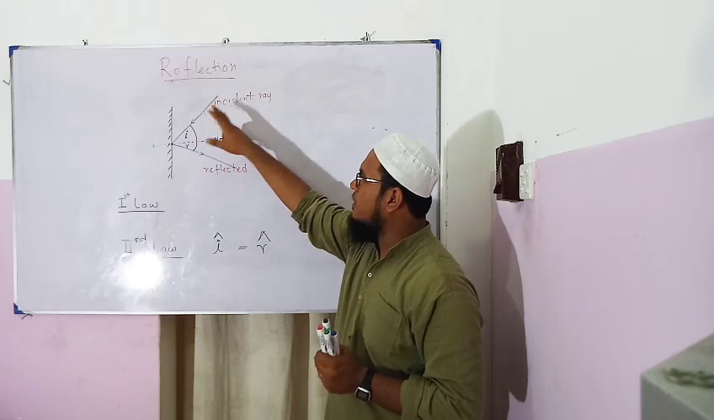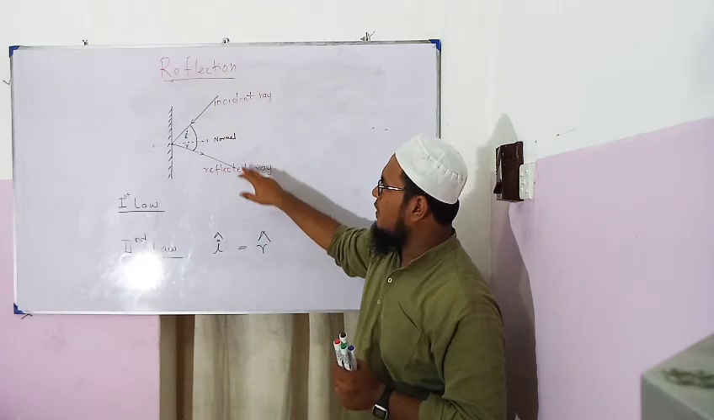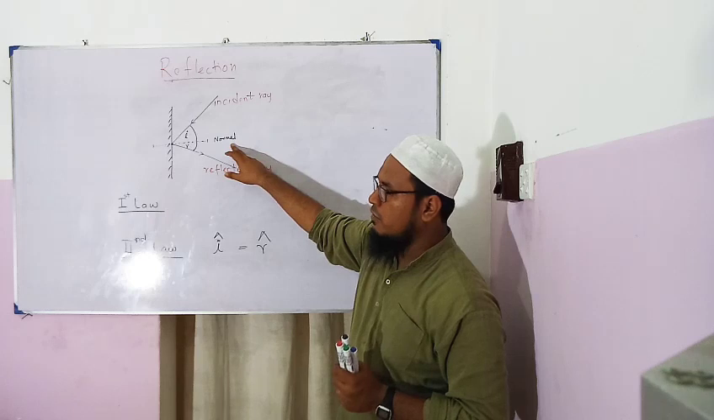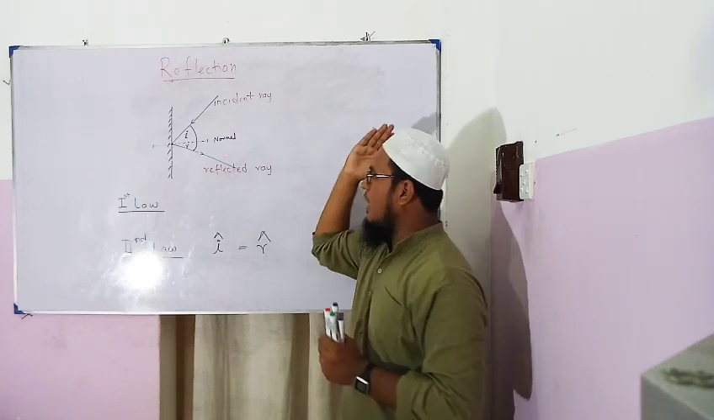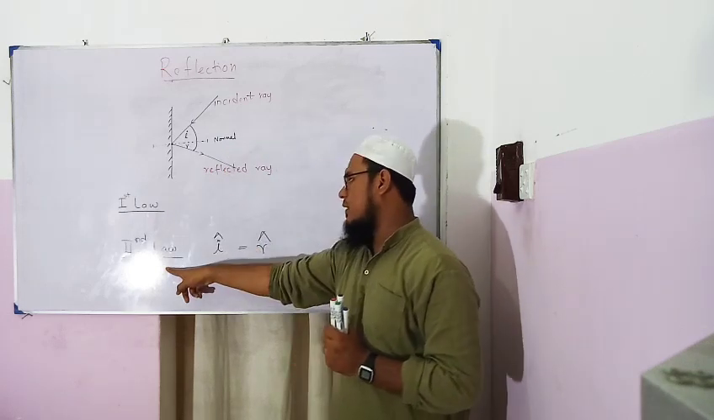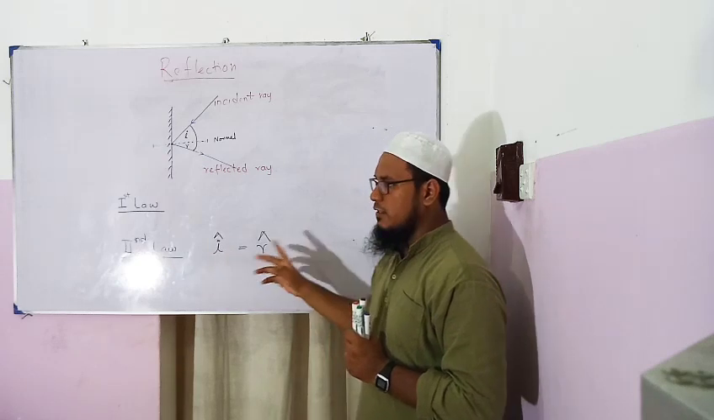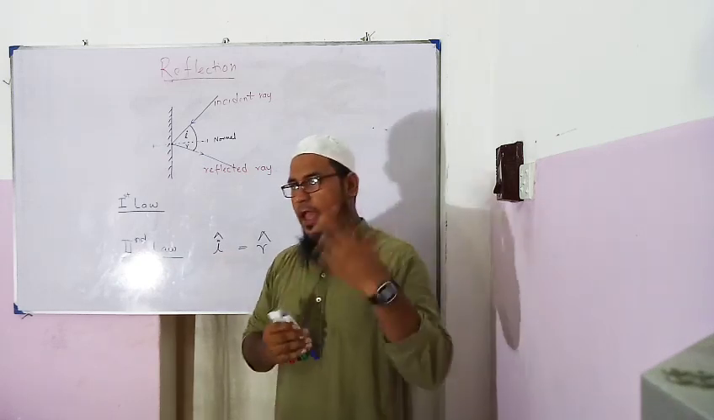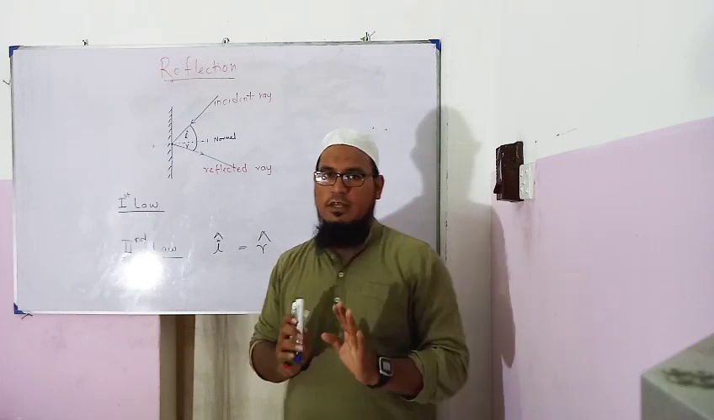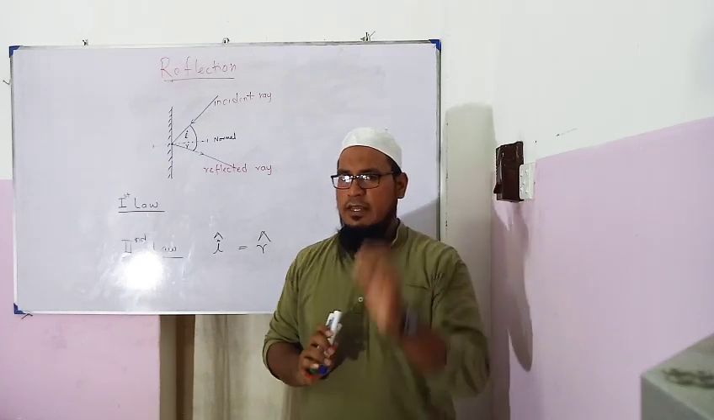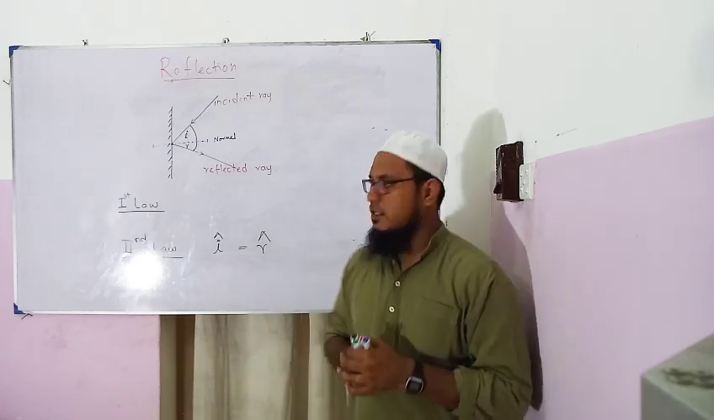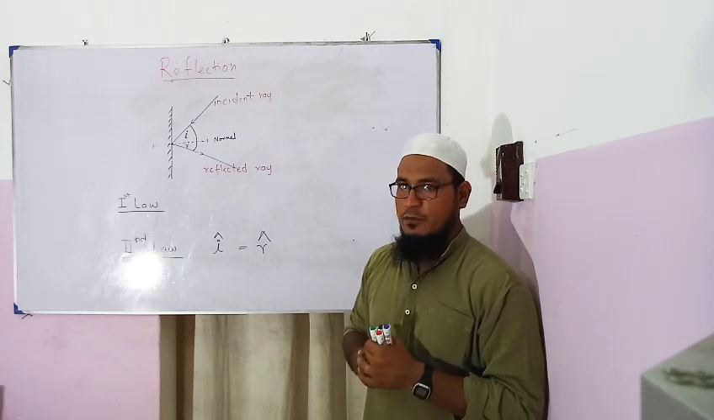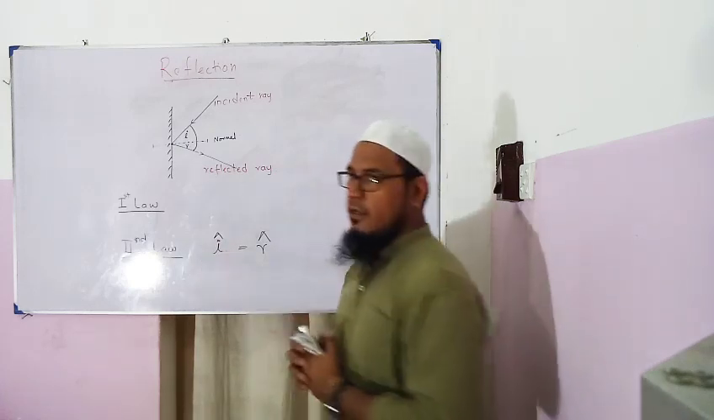First law of reflection: the incident ray, the reflected ray, and the normal drawn to the point of incidence lie on the same plane. The second law states that the angle of incidence is always equal to the angle of reflection. I hope you all have understood. If there are any doubts, you can comment in the section below, or you can give me a call and clear your doubts.